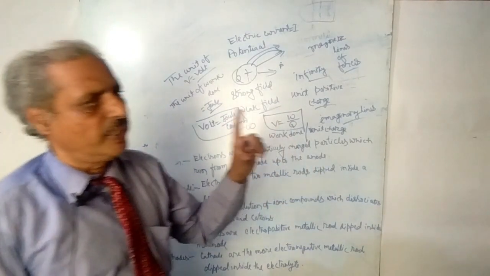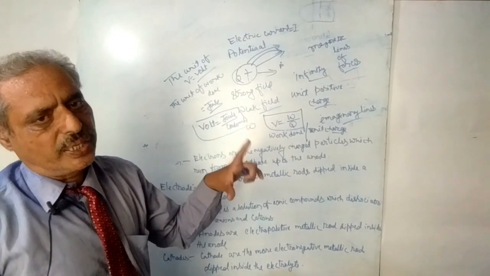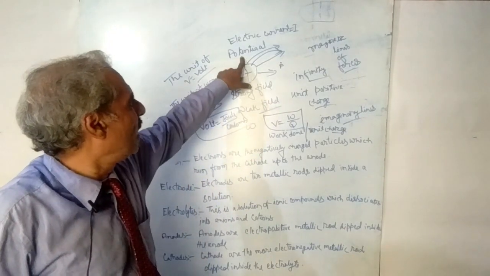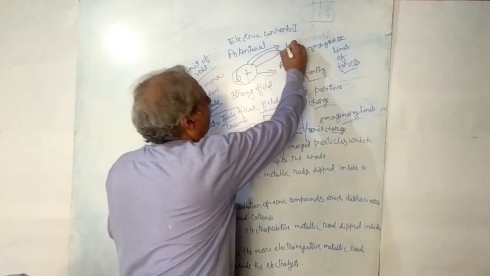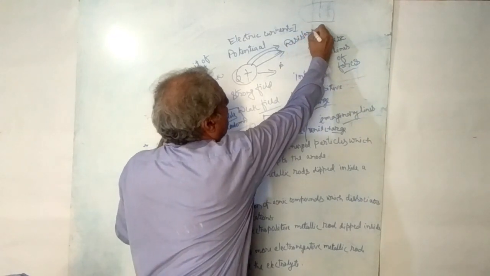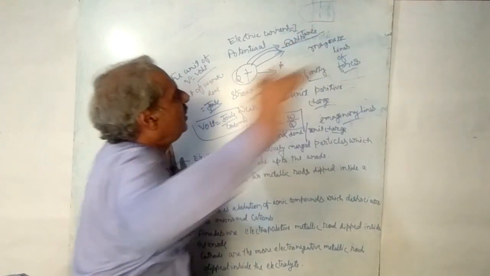So these three physical quantities are current, potential and resistance. The third term is resistance.